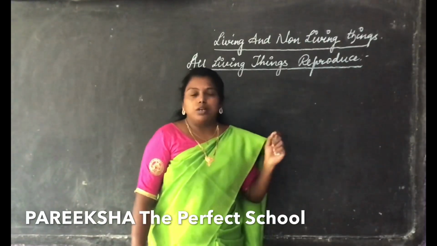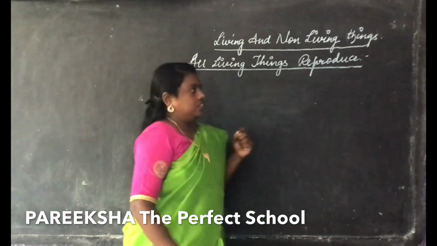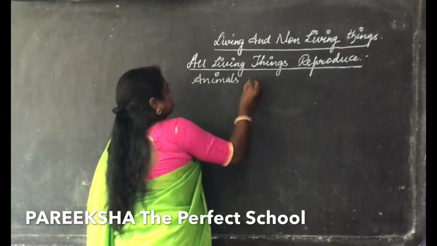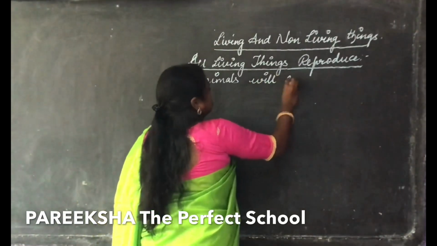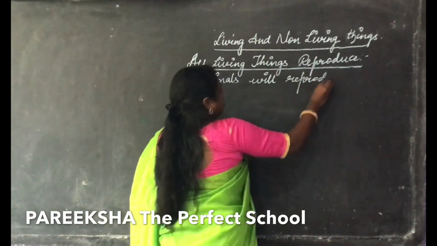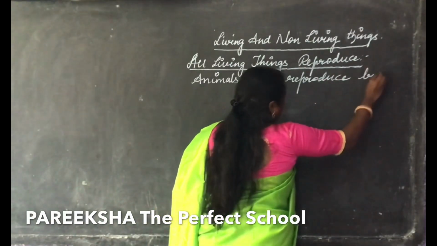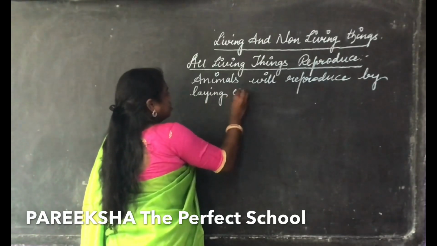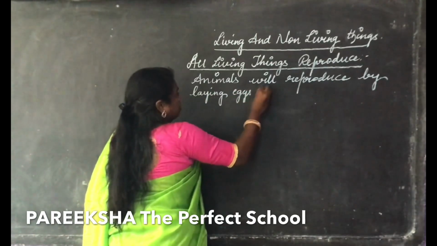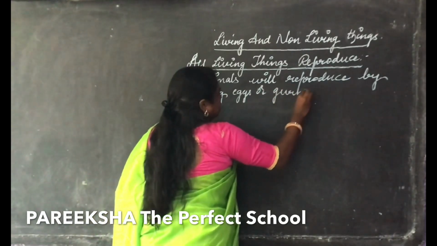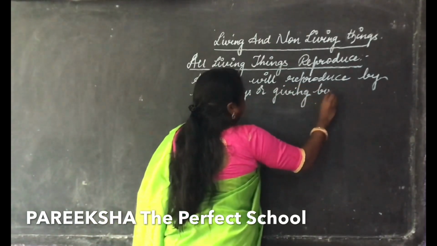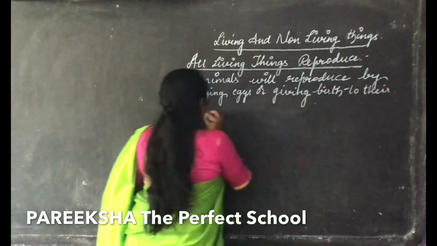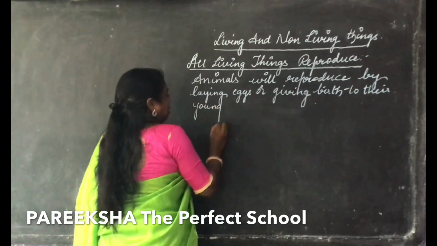All the animals will reproduce by laying eggs or giving birth to their young ones. So let me give some examples.